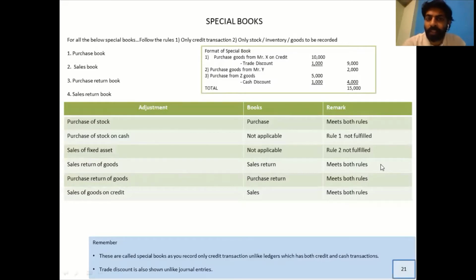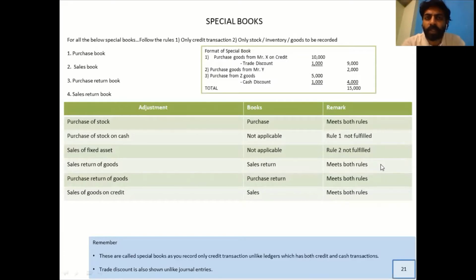Unlike in journal entries, where you calculate the trade discount but don't record it, over here you record everything: the trade discount, the cash discount, each and everything related to the purchase, but on credit. All right, let's look into some of the adjustments.